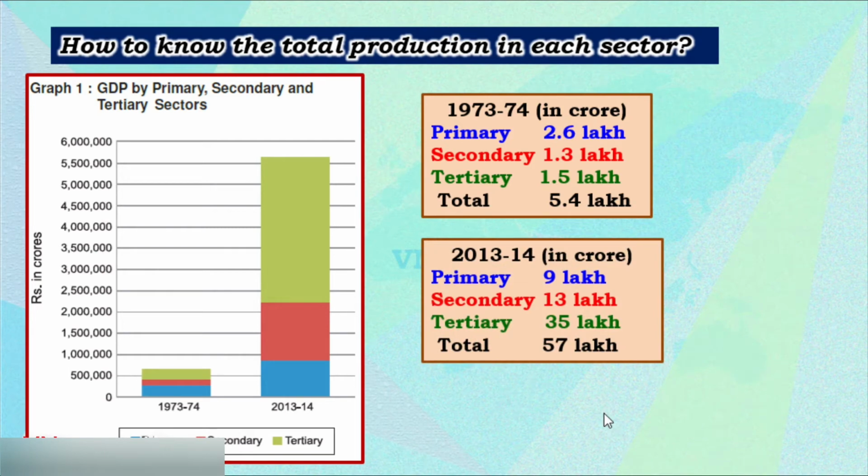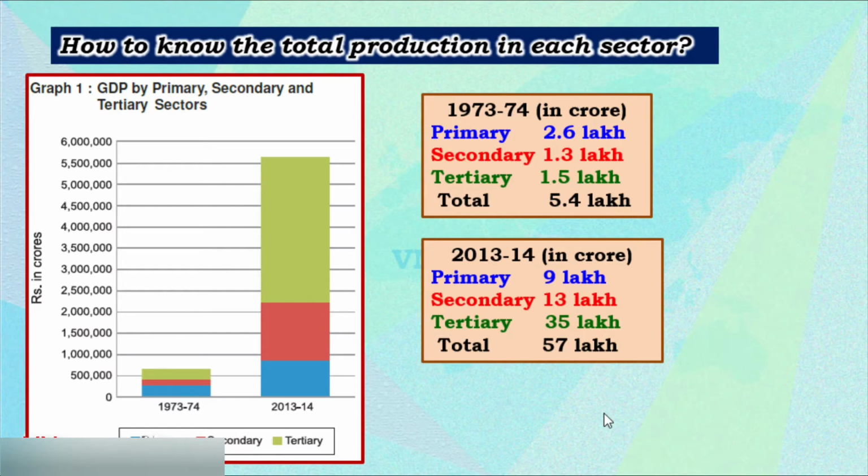In 2013-14, primary is 9 lakh, secondary 13 lakh and tertiary is 35 lakh. The total production is 57 lakh. Now, how did we make progress and how did we evolve by 2013-14? All these three sectors we will discuss.